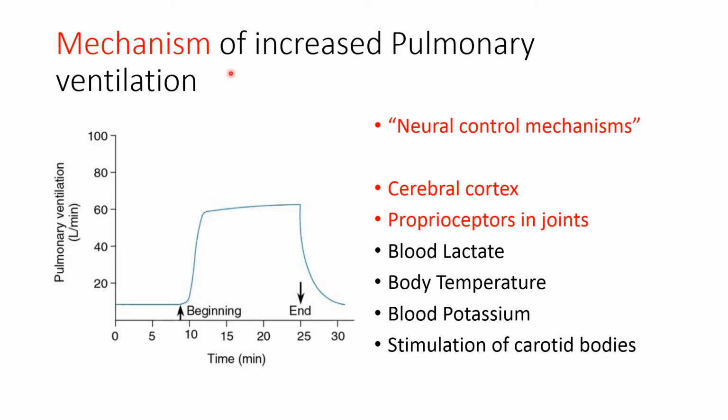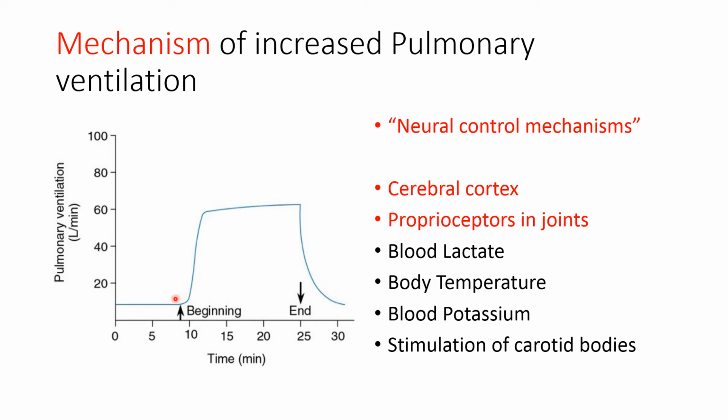So with the increase in oxygen consumption, total pulmonary ventilation increases during different levels of exercise. Now let's understand the mechanism of increased pulmonary ventilation during physical activity or exercise. In this graph, we can see the relationship of time duration with the change in pulmonary ventilation during physical activity. During the resting state, pulmonary ventilation is about 4 to 5 liters per minute, and with the increase in physical activity, pulmonary ventilation increases. It reaches a plateau during continuous physical activity, and with the stoppage of exercise it returns to the resting state.